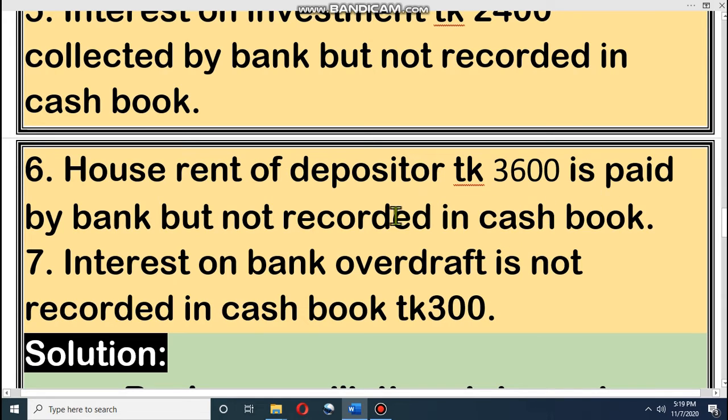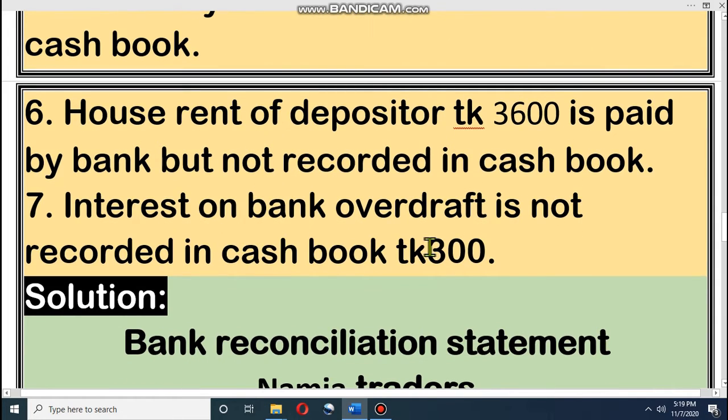The bank already debited our account 3,600 but we did not record it. Last one, interest on bank overdraft is not recorded in cash book. That means I have an overdraft and for that I have to give interest. The bank recorded this amount, but we did not record it. The bank debited us, but we did not record it.